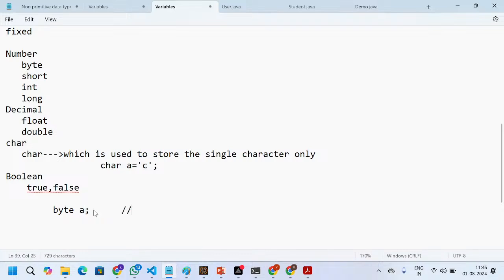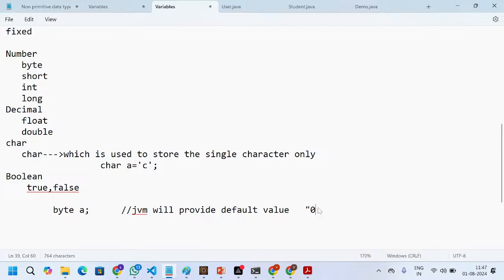JVM will provide default values. What are the default values for the number? It will provide 0. If you do not assign any number, for byte, short, int, long, if you do not initialize these variables, then internally JVM will provide the default value, which is 0.